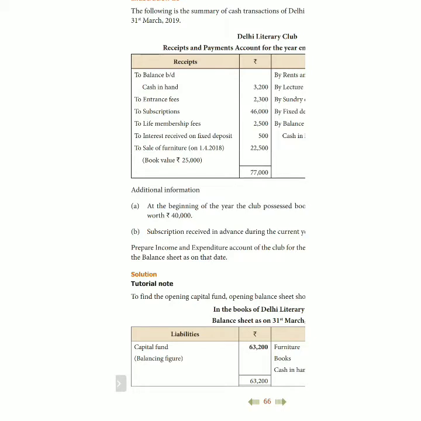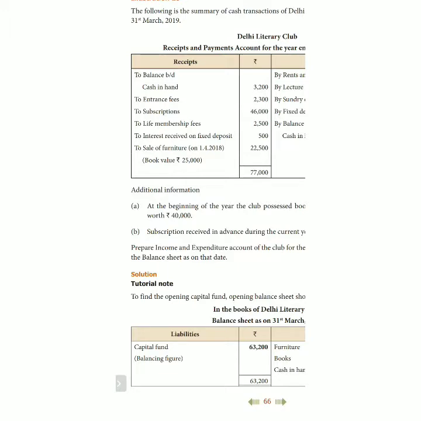If the capital fund is given, it is not necessary to prepare the opening balance sheet. Otherwise, you have to prepare the opening balance sheet, income and expenditure account, and closing balance sheet at the end of the accounting year. First, we read the question, then understand what statements we are supposed to prepare. Okay. To balance brought down, cash in hand is given. This is the opening cash in hand. It will come in the opening balance sheet of Delhi Literary Club.